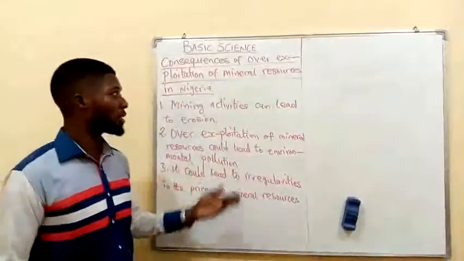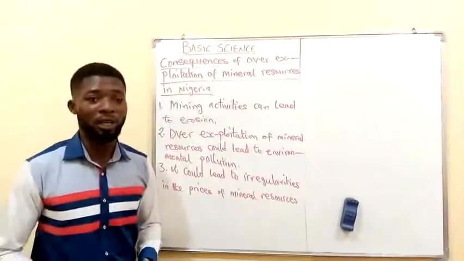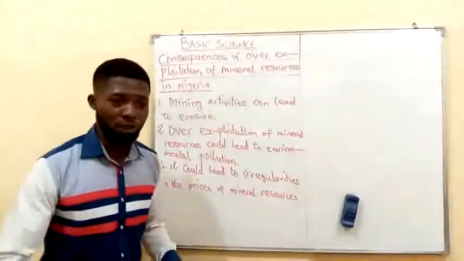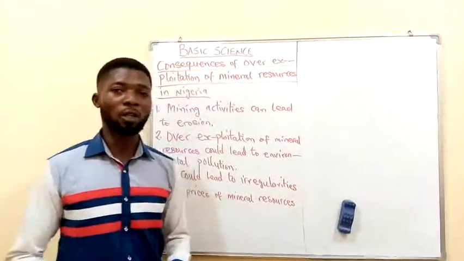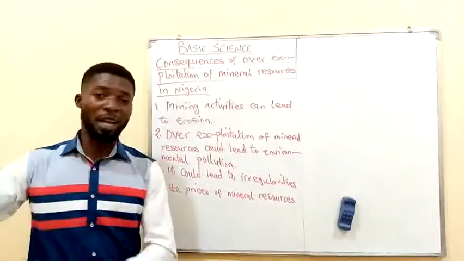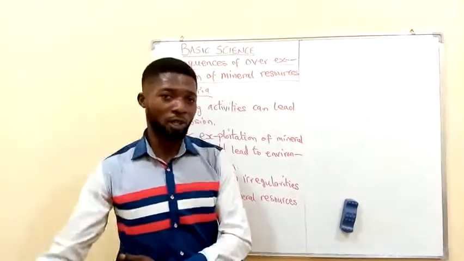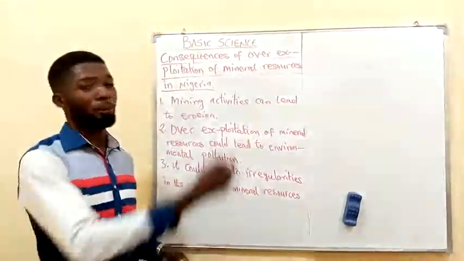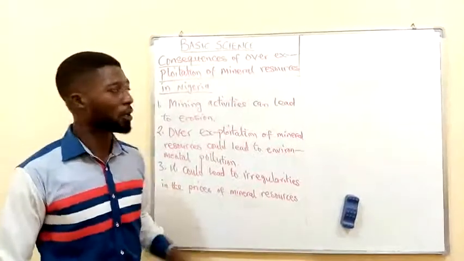Now, if this exploitation is encouraged, many people will choose to deviate from other sectors, like the agricultural sector, into the mining and exploration sector,